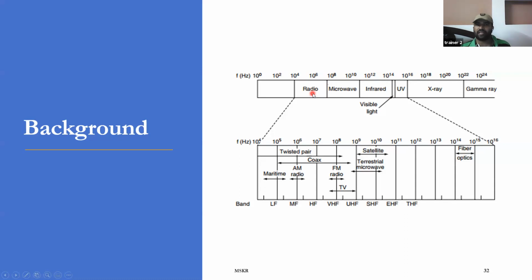Radio waves have certain features, microwaves have certain features, infrared has certain features. Because of those physical parameters, their communication has some limitations, and those are the things we are going to discuss. At the bottom, as you can see, are the places where these are used in wireless: maritime, AM radio, FM radio, TV communication, terrestrial microwave communication. In different places we are going to use them.